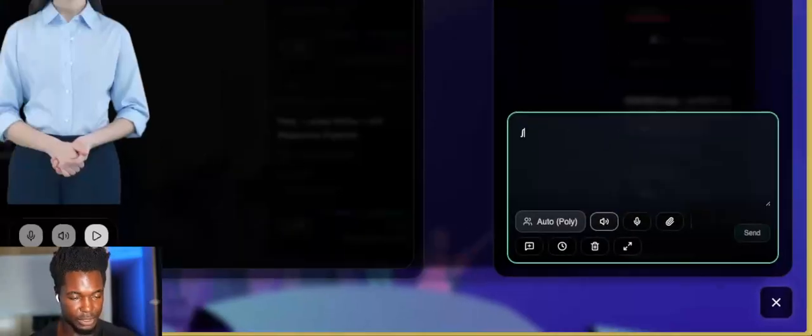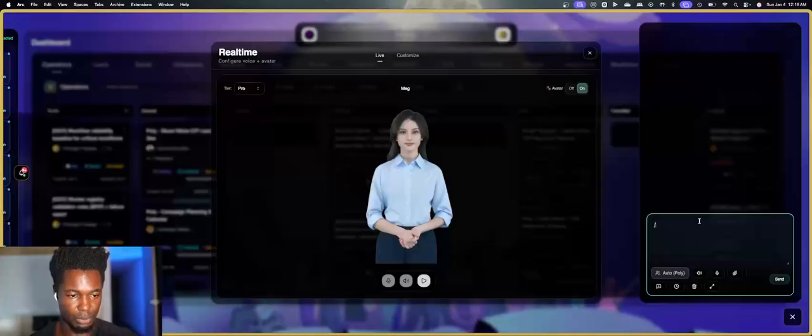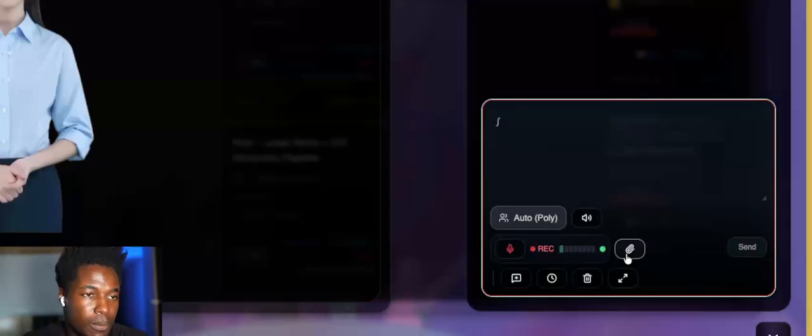So there's also another feature in here which I want to show you. Here I'm going to say, Hey Polly, I'd like you to pull up what we've been working on. I think what I want us to work on is a script for an AI influencer to say, hey, these are the changes we've made in Poly. I think we had already worked on this, so you have some memory on this. Can you work on that for me?